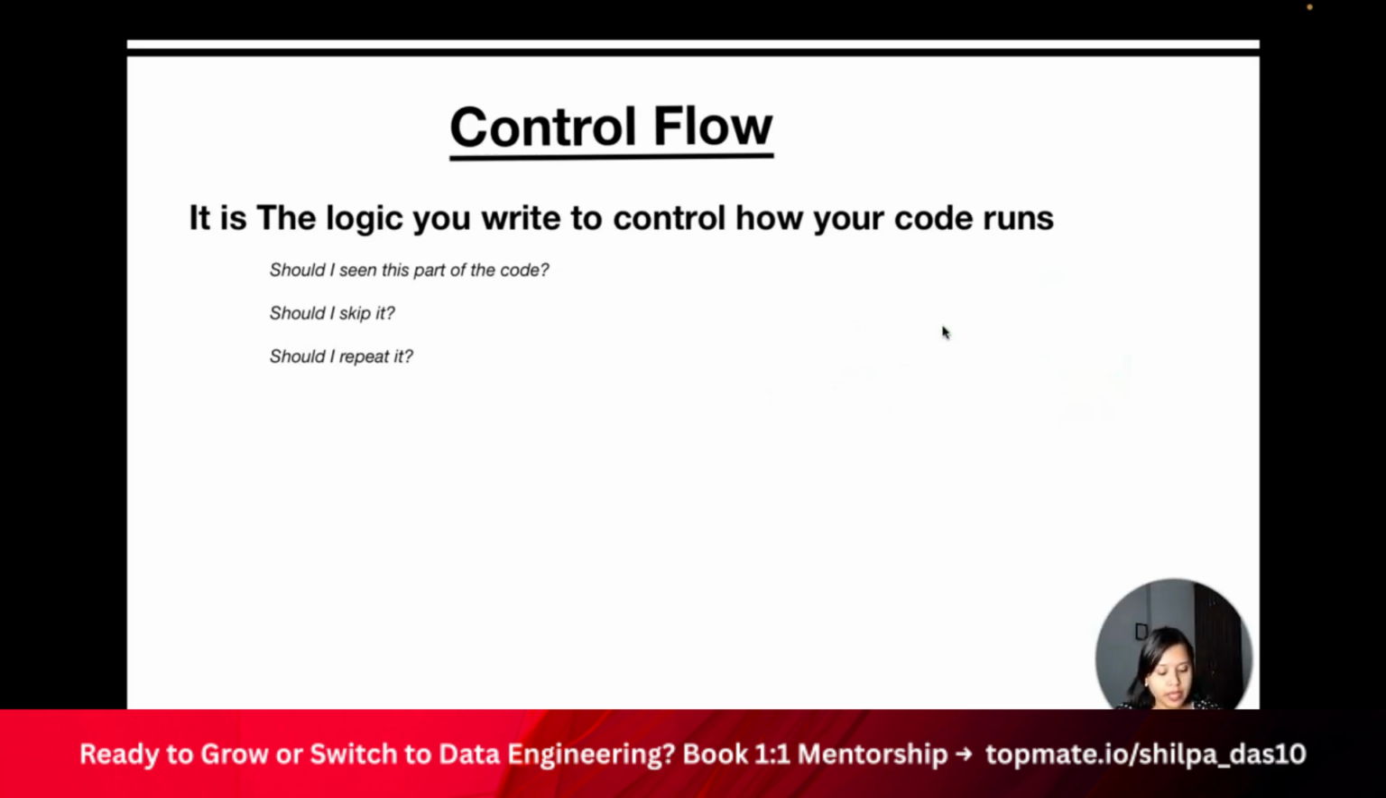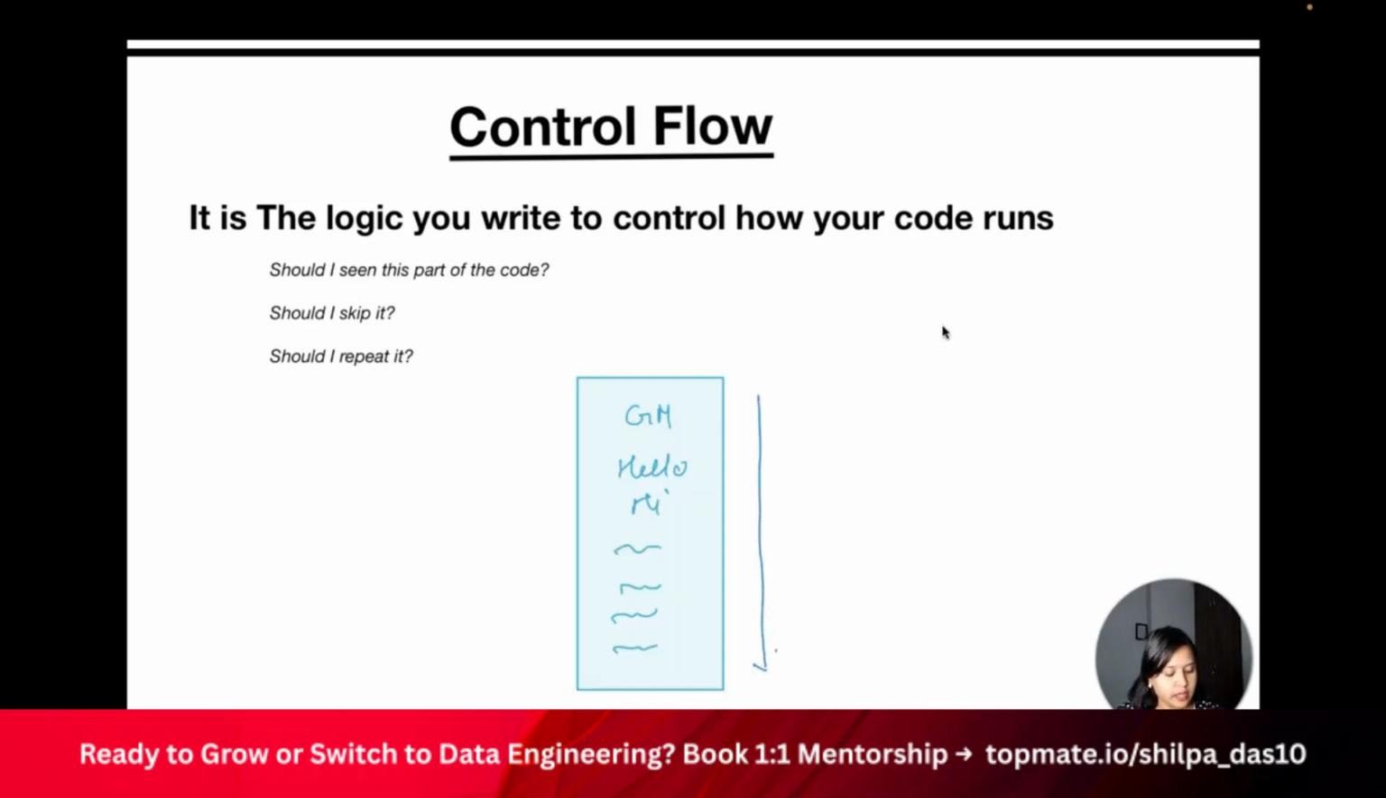So the first common way in which the code runs is like this. Let's say I have a piece of code here, GM, and then hello, and then hi, and so on. If I want to execute this particular code, then it will go from start till end. This is my start and this is my end. It is going to execute starting from good morning, hello, and then hi, and it will print all the things that you are trying to execute. So this is called the simple execution without any control flow.